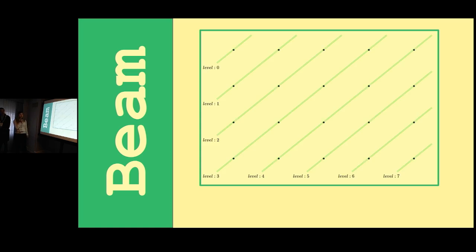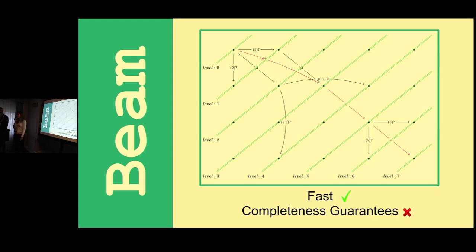So here our contribution is that we decided to divide our search space based on the amount of characters parsed from each of the examples. So starting at 0 characters parsed, going to 1, and then to 7, which is the total number of characters in our two examples. And then at each bucket, we take top K. So for this example, we'll only take 2. And then the search looks something like this. And as you can see, it is really fast. We do not build the whole DAG. And so as a result, we're able to quickly find the solution, but we do lose the optimality guarantees. And what I mean by that is that while our solution is still sound, meaning it accepts the inputs, we no longer can guarantee that it's optimal given our heuristic that we defined earlier.